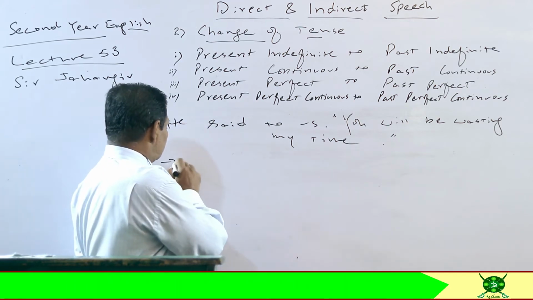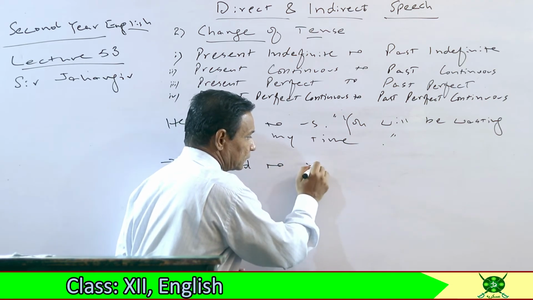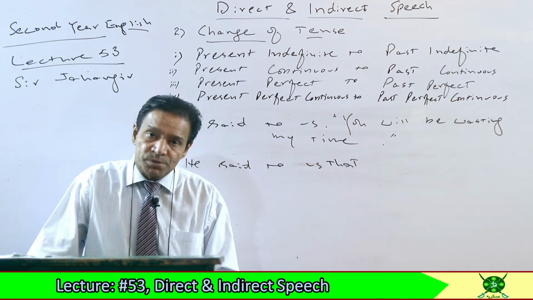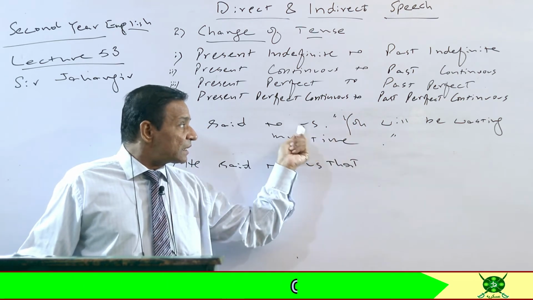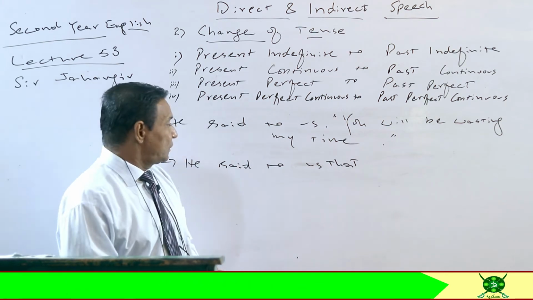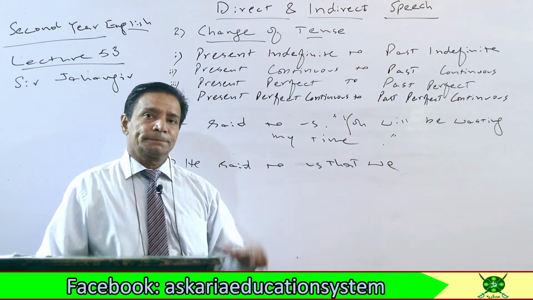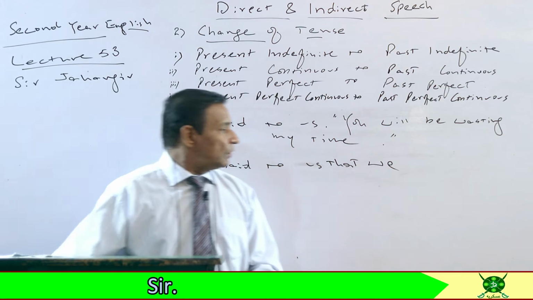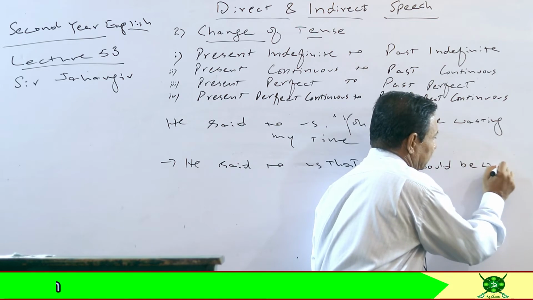Okay. So he said to us that, used as joining word. The first change is a change of pronoun. You is second person, it will be changed according to object. You is subjective case, and what is the subjective case of us? The subjective case of us is we. So he said to us that we, now will be changed into would be, because reporting speech is past. So he said to us that we would be wasting.